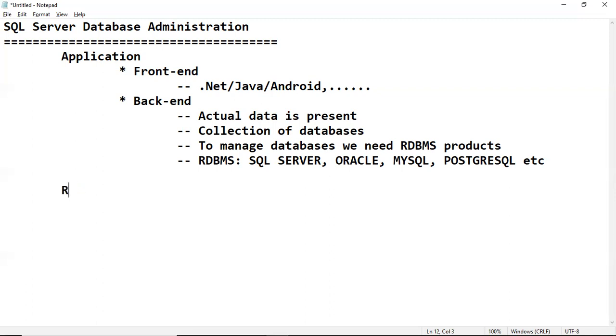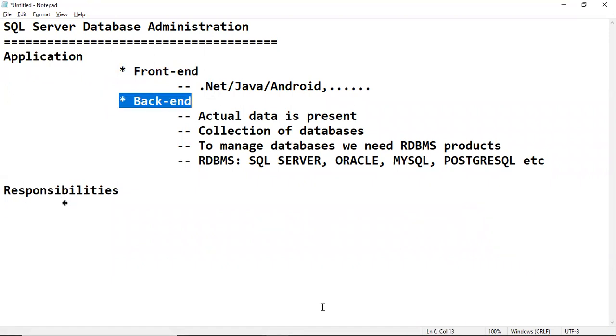Role, or we can say responsibilities of a DBA. Responsibilities means why we are in the organization. Major responsibilities we have already seen. Our job is to handle the backend part. The first point we have to understand is that this backend is a collection of databases, and we maintain those databases with the help of SQL Server. Database and database server maintenance is our job.